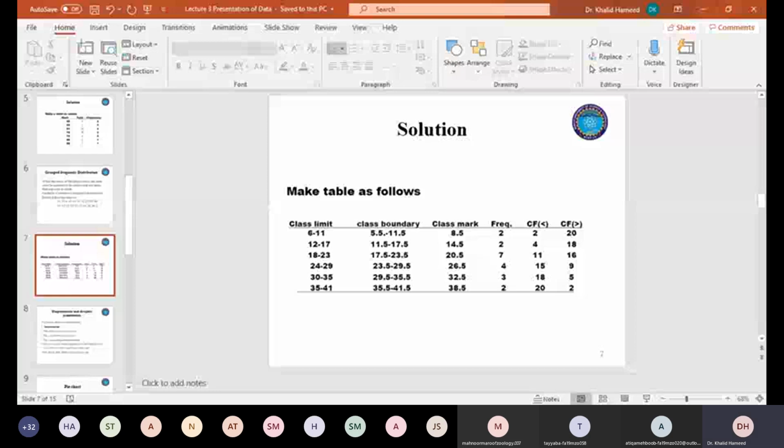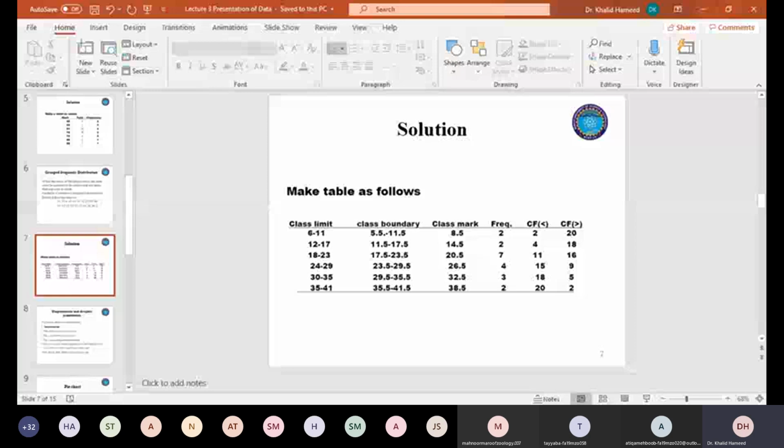So here in this data set, they have classified the data set, their data range was from 2 to 39. There is one mistake in this data set. The classes must start from less than or equal to 2. So they started from 6 to 11.